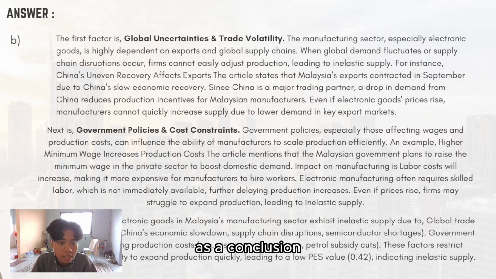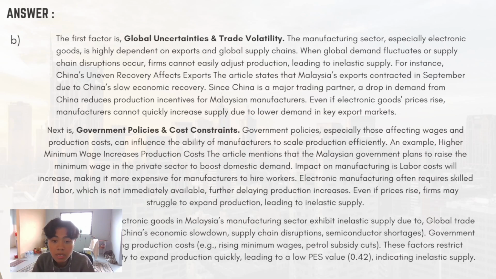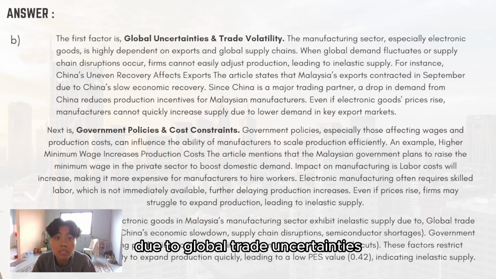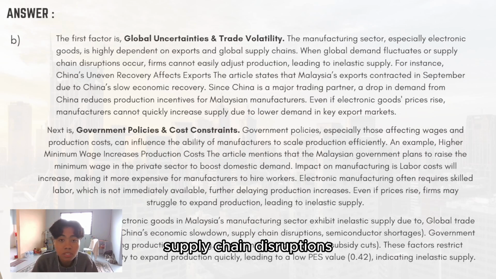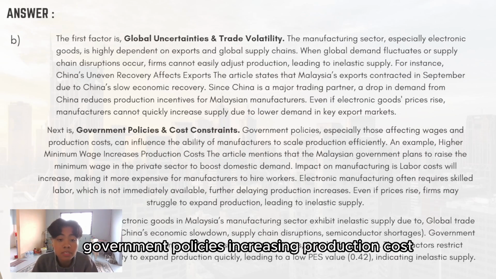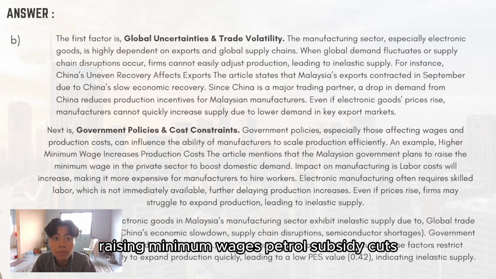As a conclusion, electronic goods in the Malaysian manufacturing sector exhibit inelastic supply due to global trade uncertainties, for example China's economic slowdown, supply chain disruption, semiconductor shortage, and government policies increasing production costs, for example rising minimum wages and petrol subsidy cuts.